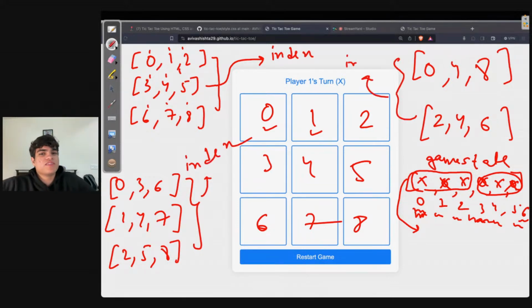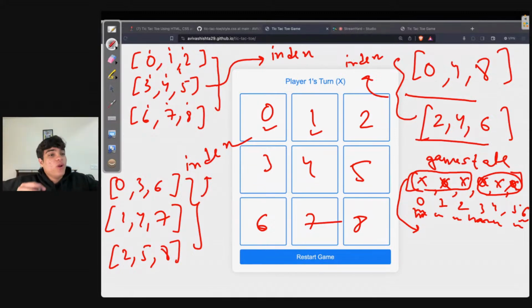What do you guys think about this? Has everyone understood this logic, that we have an array of indexes? We just need to see whether the index 0, 1, 2 or the index 3, 4, 5 or the index 6, 7, 8 or the index 0, 3, 6 or the index 1, 4, 7 or 2, 5, 8 or 0, 4, 8 or 2, 4, 6. Whenever any of these patterns are built, only then will we win the game.